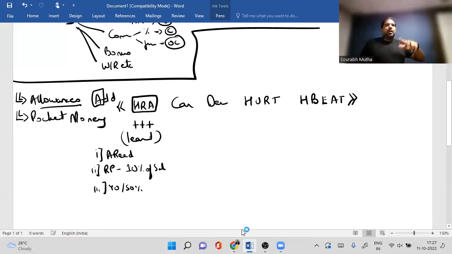50% only in case of how many metros, guys? Unfortunately, Bangalore is not a metro. So for this calculation, Mumbai, Delhi, Calcutta, and Chennai. All right. So whichever is least, guys, you minus it. But the condition is you have to take the house on rent. What if you've not taken the house on rent? Allowance you will get, excellent, but no exemption.